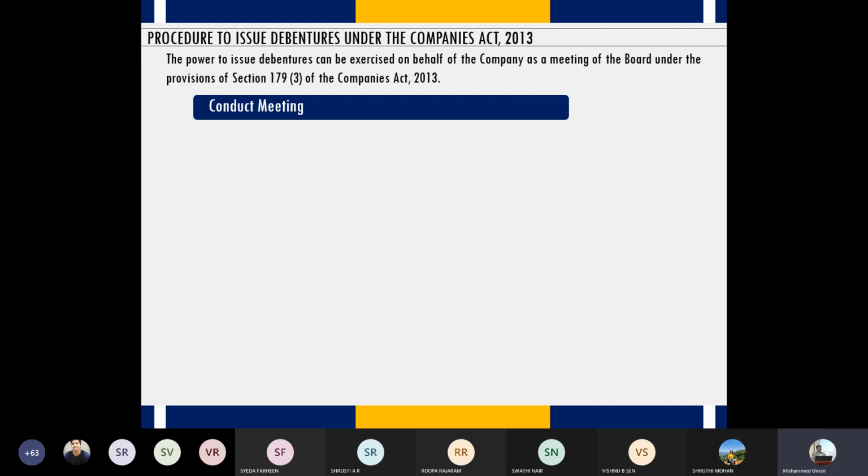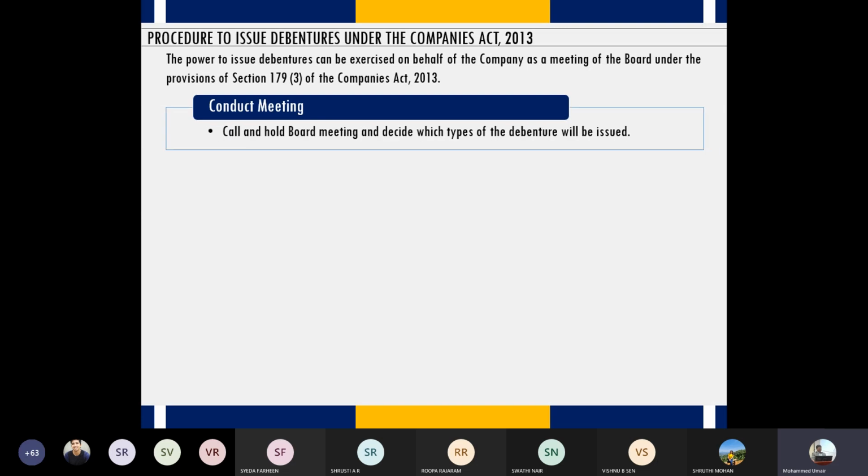That means they are not insiders, they are outsiders. Promoters will have the majority of the shares, so of course they can take decisions, but the independent directors ensure that those decisions are not against the interest of the shareholders. That's their job, right?